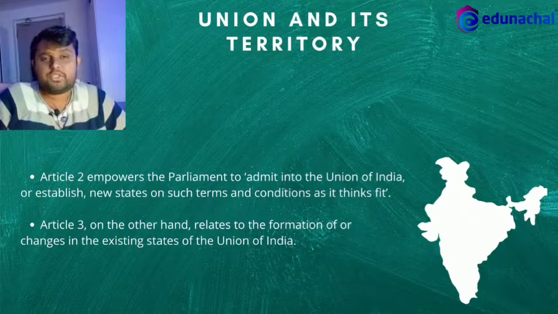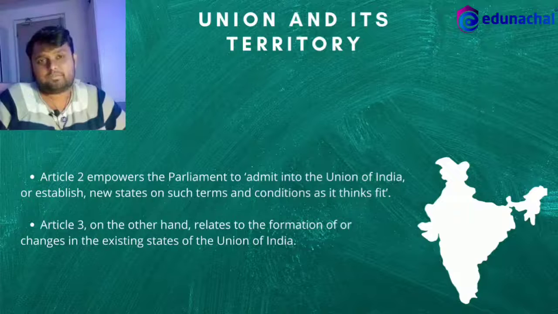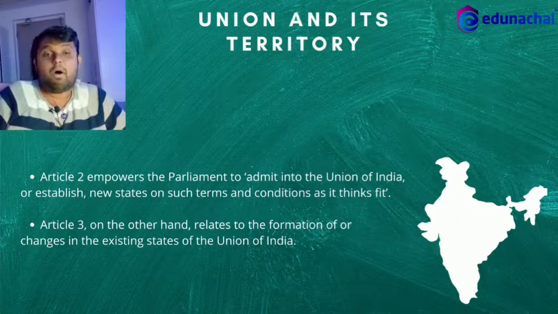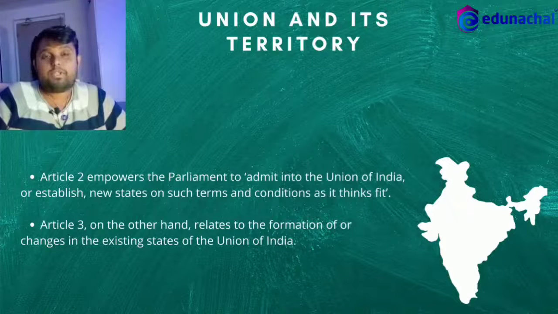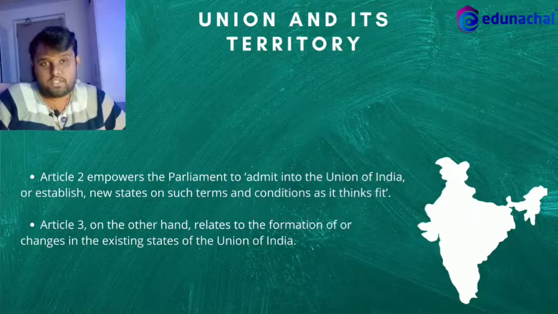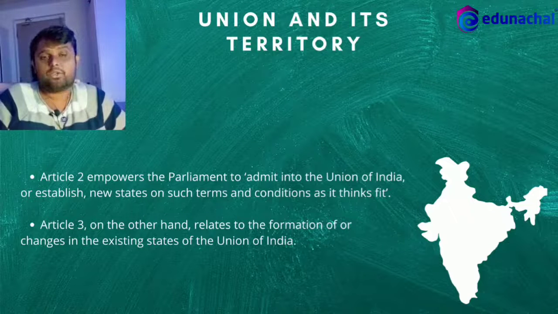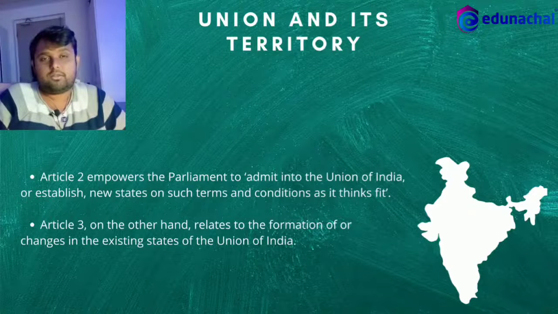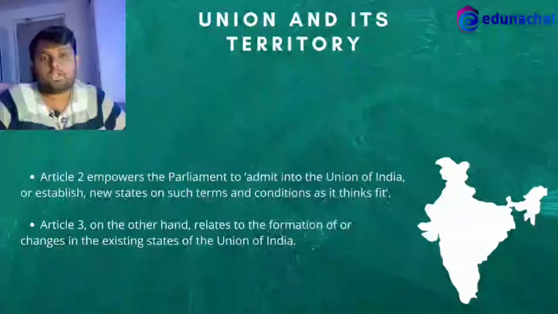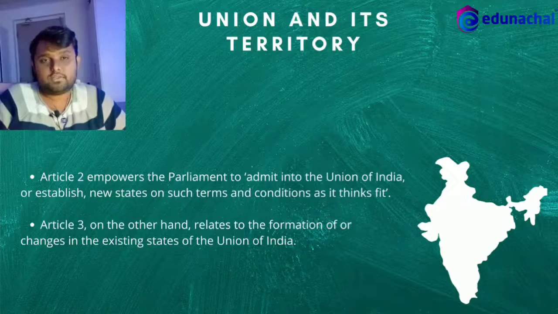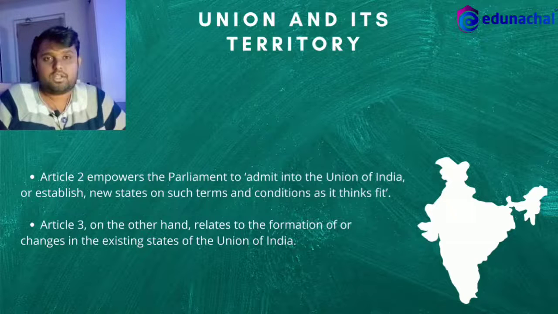Because in the United States of America, the boundaries of the states cannot be altered without the consent of the state. Here the President cannot do anything, as compared to India. All can be done by the state legislature only, on the opinion of the state legislature only. So this is the significance of Article 3 we have understood.